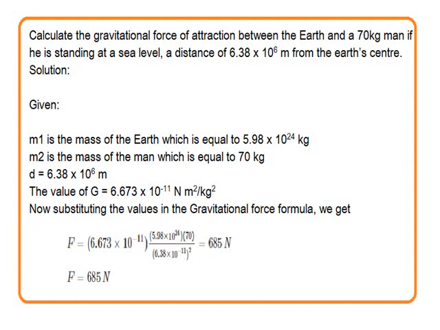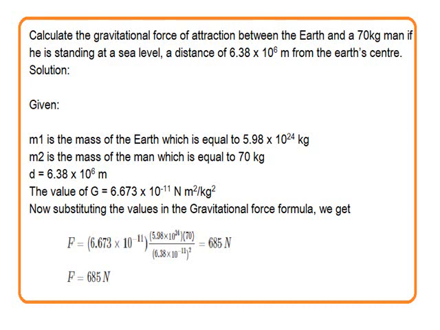Children, let us now go to the solution of the numericals based on the values of F and G. The first question is this: calculate the gravitational force of attraction. That means you are asked to calculate the value of F between the earth and a 70 kilogram man if he is standing at a sea level at a distance of 6.38 into 10 to the power 6 meters from the Earth's center.